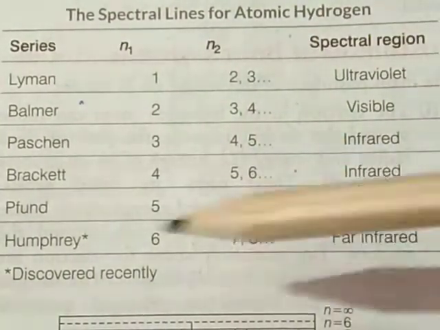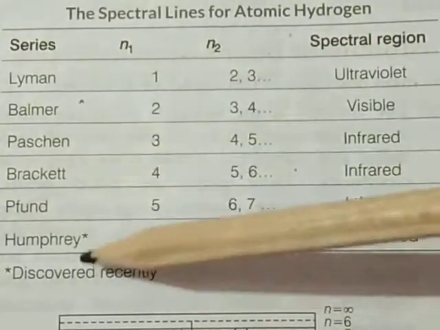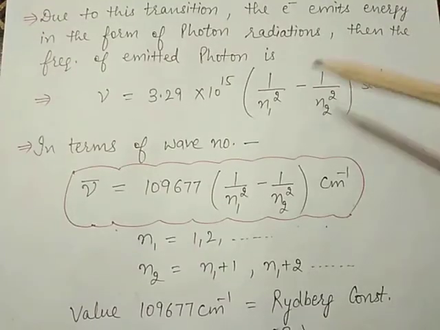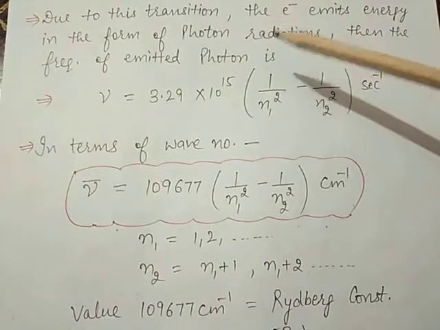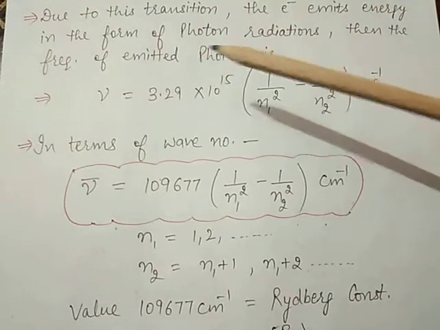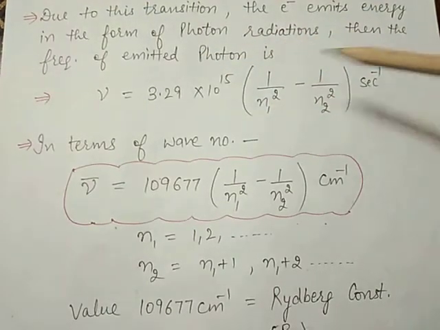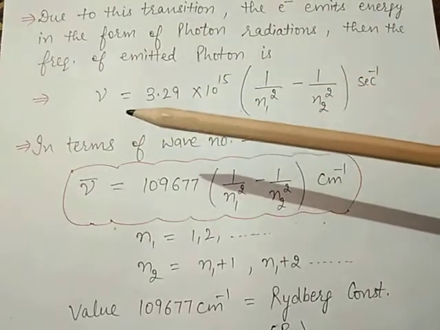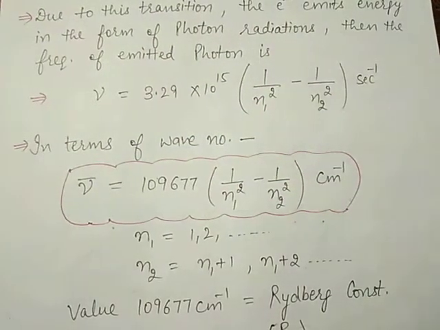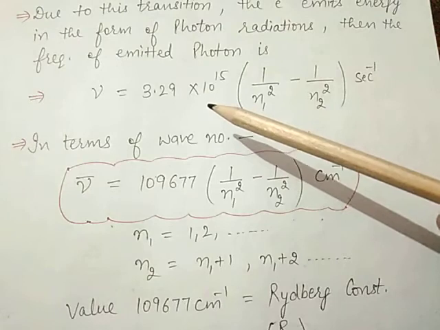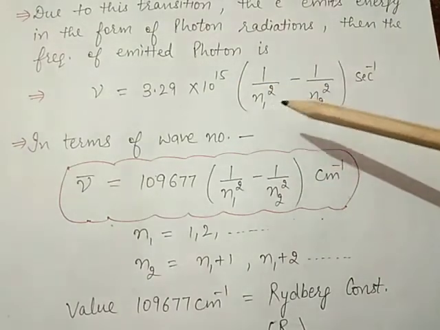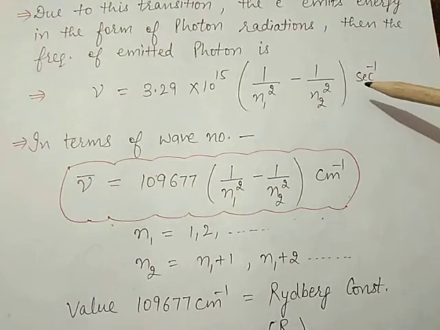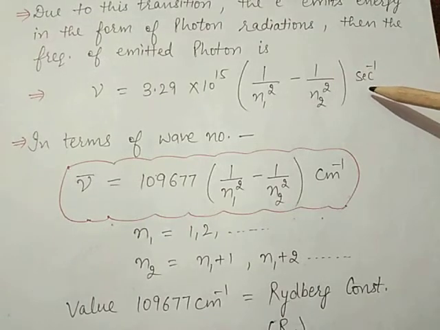So these are the six spectral series of the atomic hydrogen atom. Due to all these transitions, the electrons emit energy in the form of photon radiations. Then the frequency of the emitted photon is calculated by this formula. Nu is equal to 3.29 multiplied by 10 raised to power 15 into (1 by n1 square minus 1 by n2 square), and the unit is per second. Frequency unit is per second.